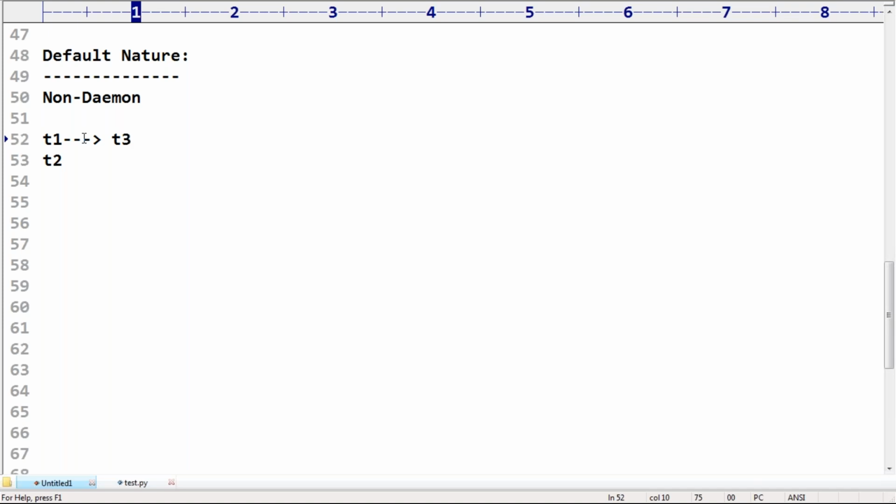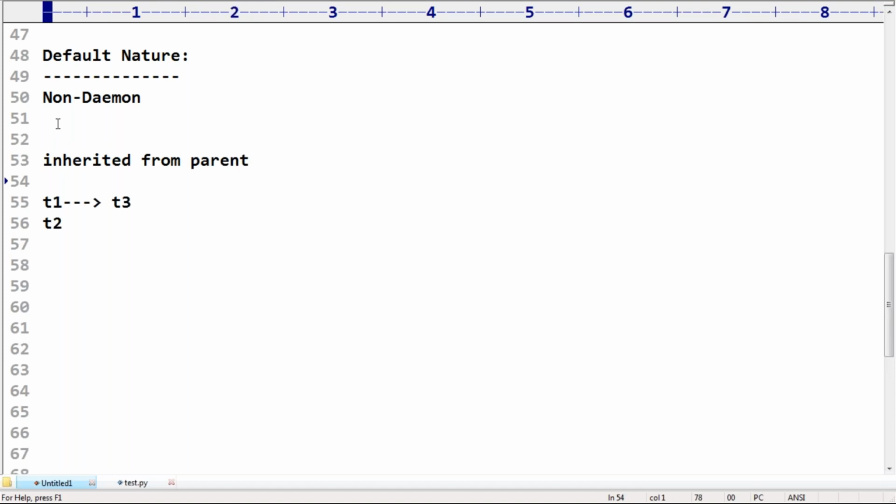Only the main thread is non-daemon. Don't get confused, here one small twist is there. Only the main thread is non-daemon, but for all remaining threads, daemon nature will be inherited from the parent.